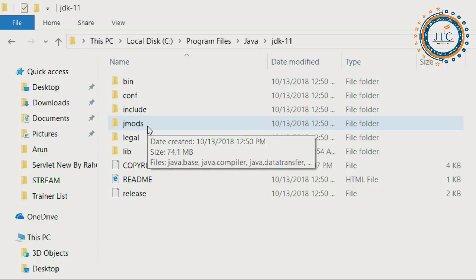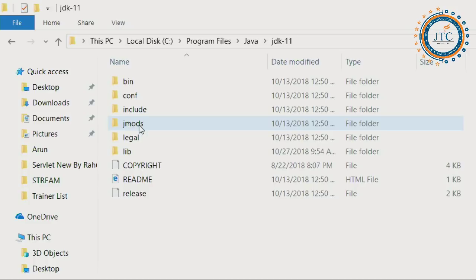That is not there in the previous version. In JDK 1.8, Jmod and all is not available. It is available from Java 9, it is there in Java 10, and Java 11 also, right?